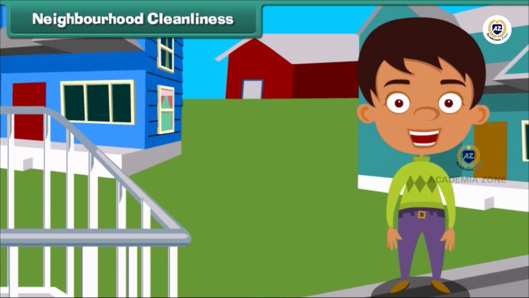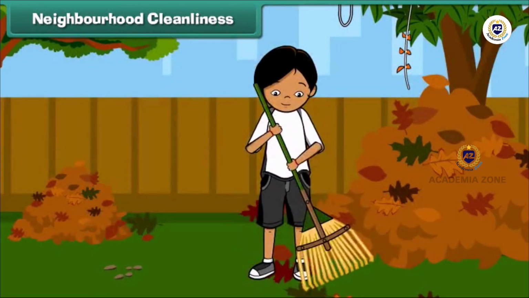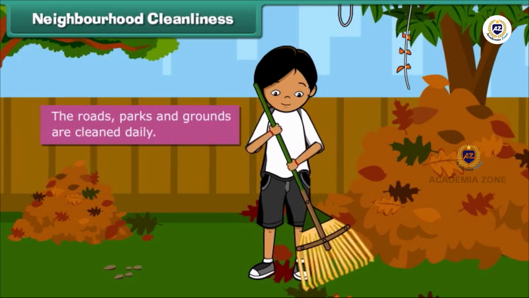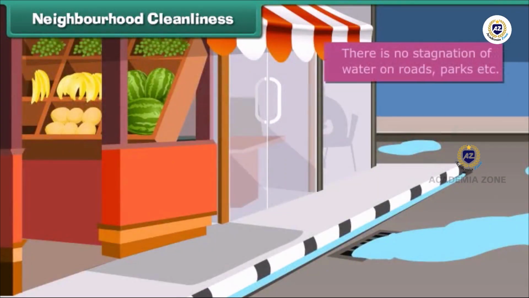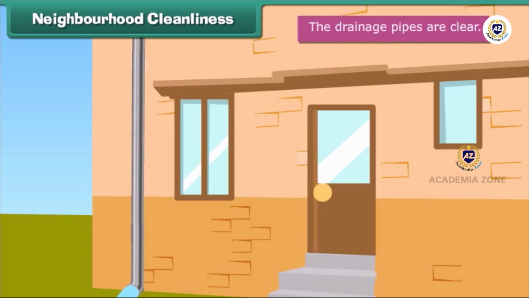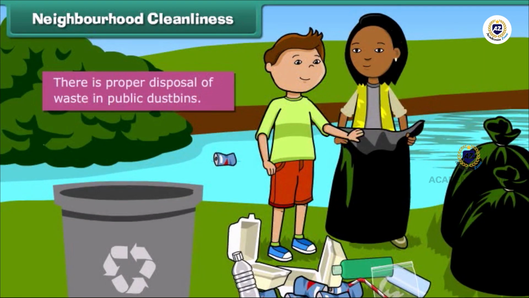Neighborhood cleanliness. From domestic cleanliness, we move to neighborhood cleanliness. To keep our neighborhood clean, we must ensure that the roads, parks, and grounds are cleaned daily, there is no stagnation of water on roads, parks, etc., the drainage pipes are clear, there is proper disposal of waste in public dustbins.